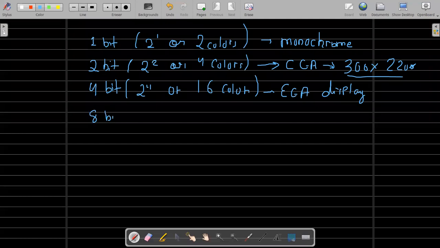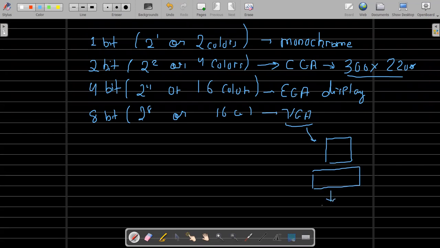Then obviously 8-bit. And this was your VGA. VGA is not very old. I mean, you will still see monitors somewhere in stores and point of sale terminals. Those are basically your VGA. VGA monitors are usually square shaped. They are not rectangular, because rectangular are widescreen, and widescreens are used nowadays mostly for HD, not going into a lot of detail. But VGA, as far as concerned, was able to handle beginning from 640 by 480.